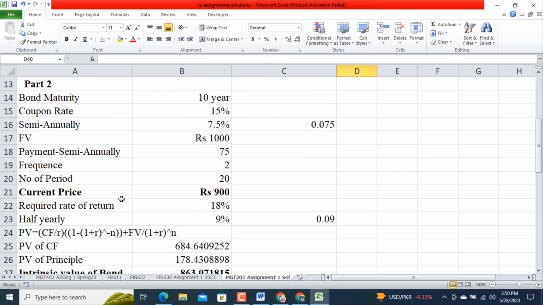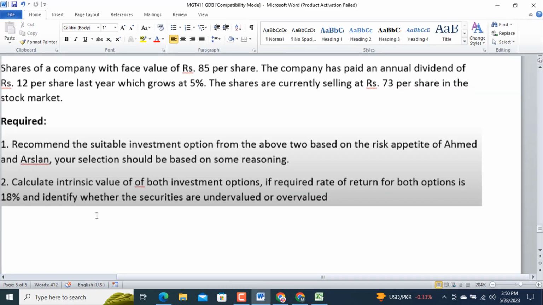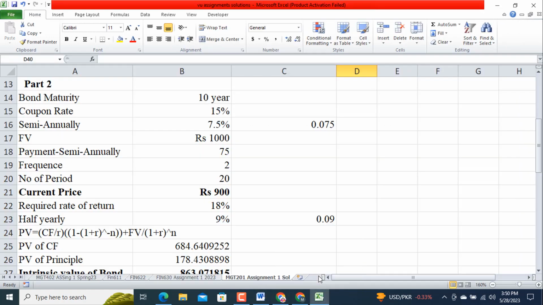We need to find out. Let's move back to the requirement number 2 to read out again, and then we will calculate the intrinsic value of both investment options. Okay, move to the solution. So we need to find the intrinsic value of both bond and stock price. So on the basis of that we will determine whether it is undervalued or overvalued.